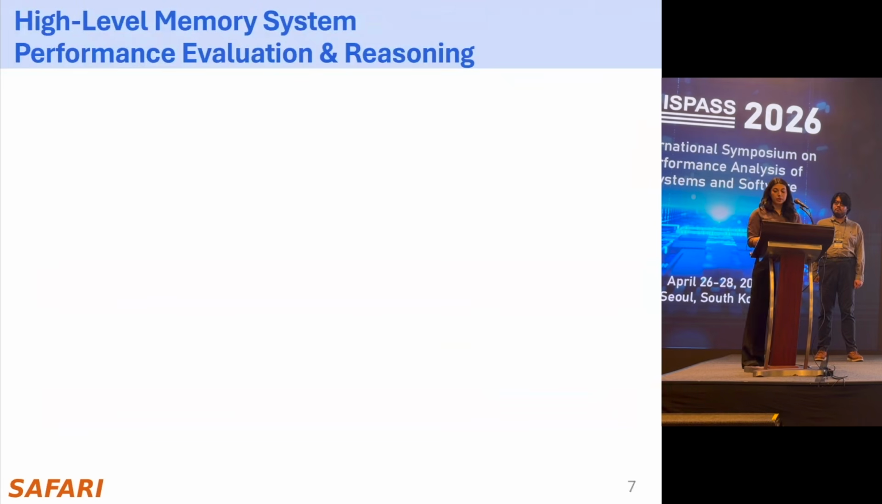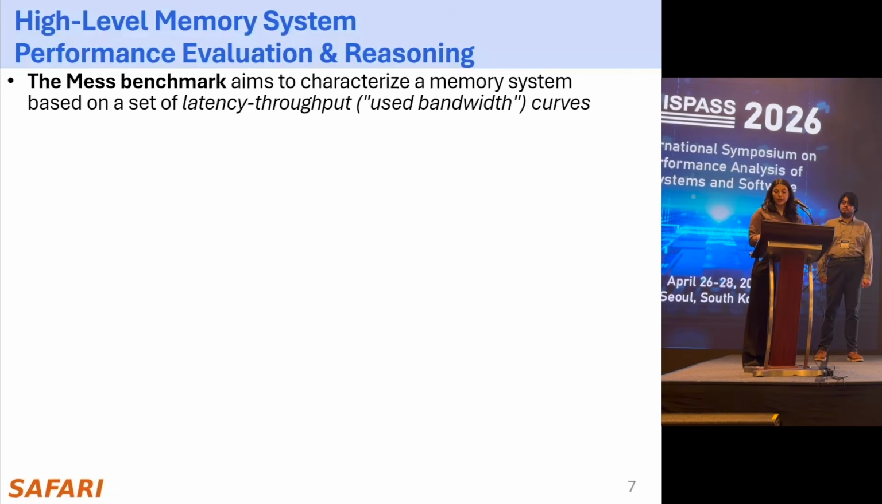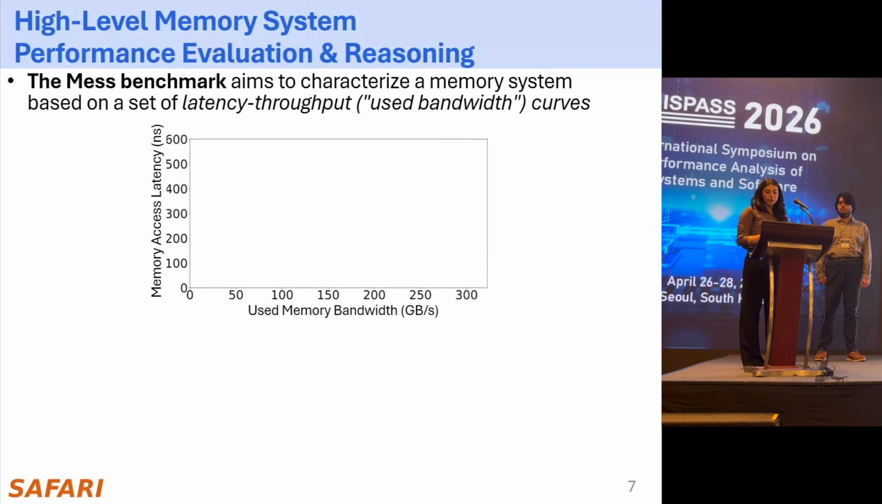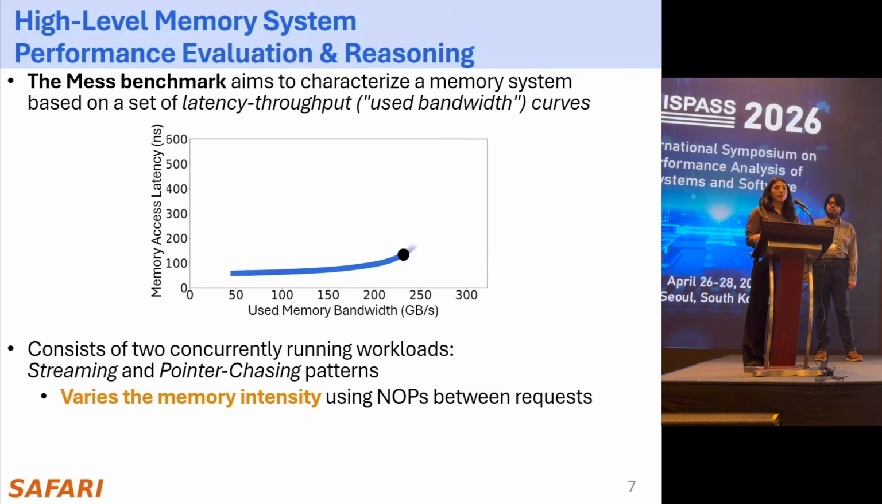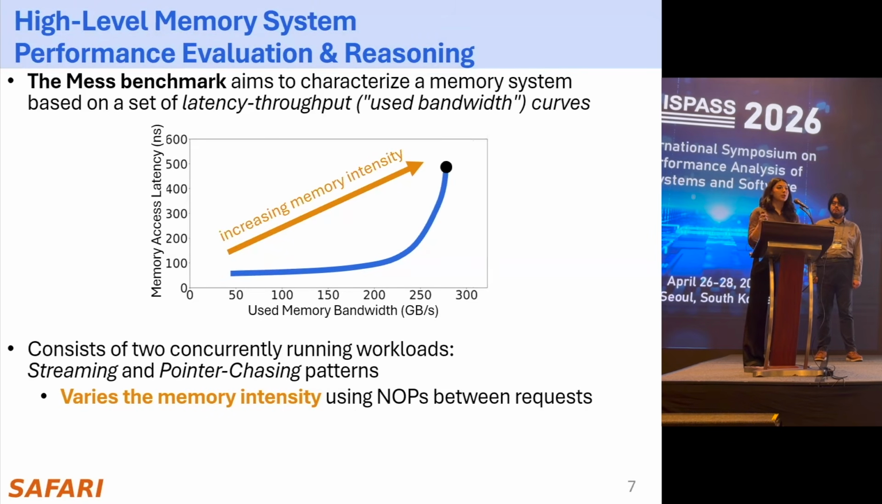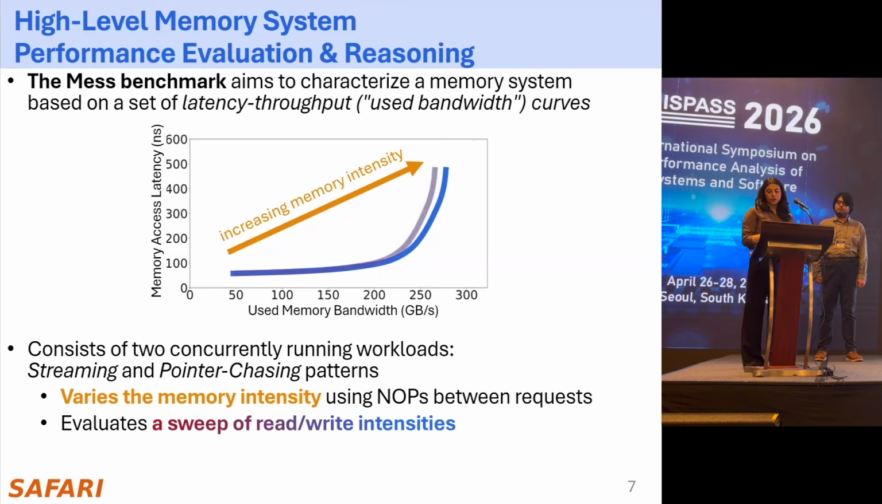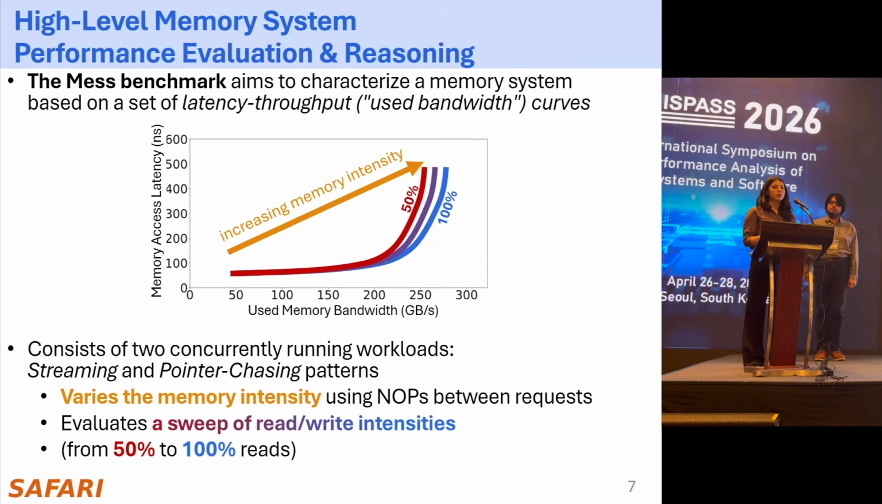The MESS paper evaluates memory system performance by proposing the MESS benchmark, which characterizes a memory system, simulated or real, with a set of latency versus used bandwidth curves. These curves are plotted as a line figure, where each data point is an experiment that performs 2 types of memory accesses concurrently, streaming and pointer chasing access patterns, and measures the average memory access latency and the used memory bandwidth. The MESS benchmark then varies the memory intensity by adding nops between subsequent memory requests, which creates a single curve, and evaluating the sweep of read to write operation intensities creates different curves from 50% to 100% reads.